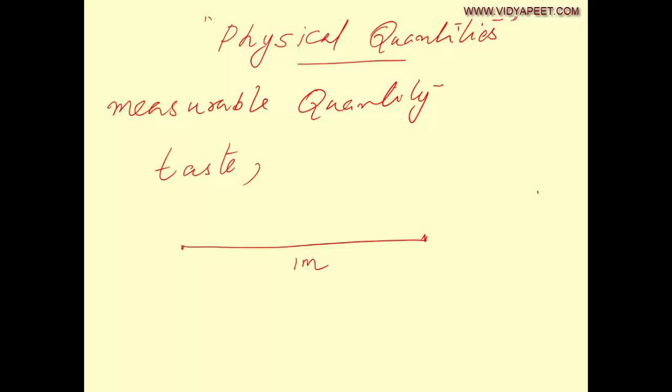In the 1 meter சொல்லக்கூடிய length இந்த உலகத்தில் எங்கே போனாலும் 1 meter is going to be the same. So you can say a physical quantity is a measurable quantity and its measurement will be universal. So it has a uniform measurement always. So that is what you call as a physical quantity. So the physical quantities பற்றி மட்டும்தான் we are going to learn in physics.